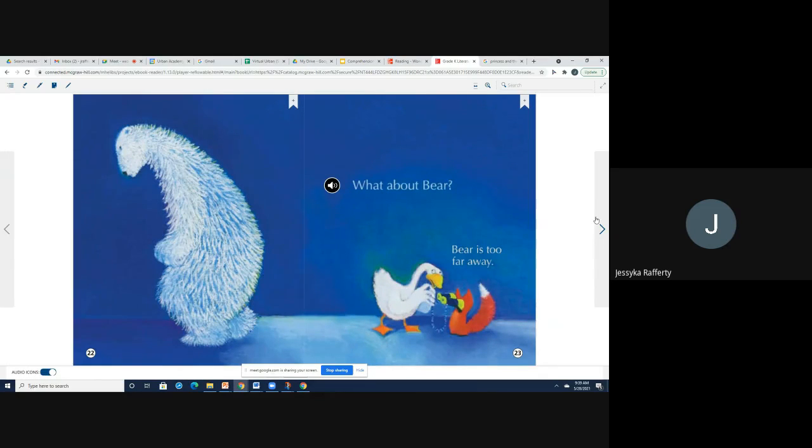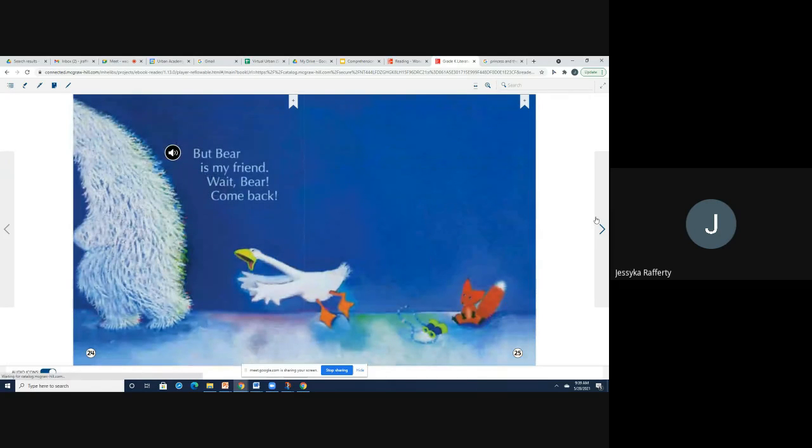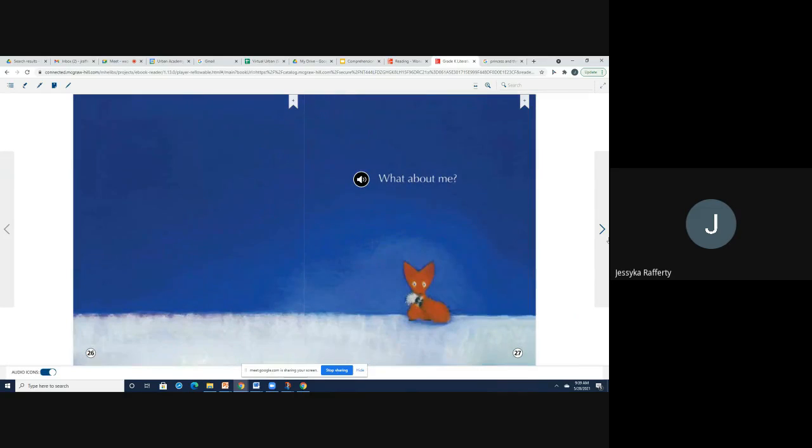Looks to me like Bear's walking away. Fox has his binoculars looking out. Goose isn't quite sure what to do. Uh-oh, what about here? Fox is just sitting there. Bear looks like he's walking away still, but Goose looks like he's yelling something. And now we have Fox all alone hugging his tail.